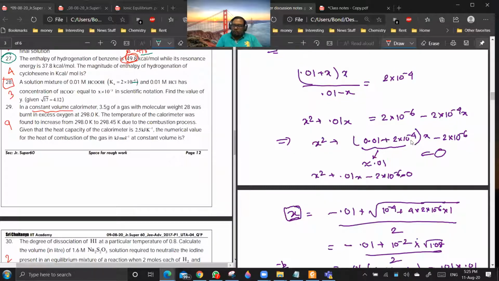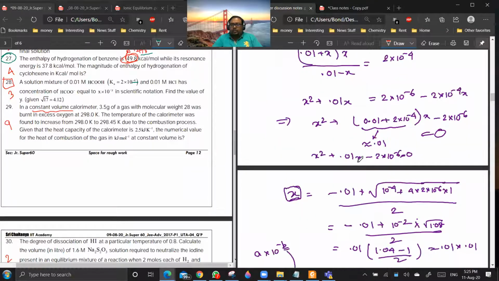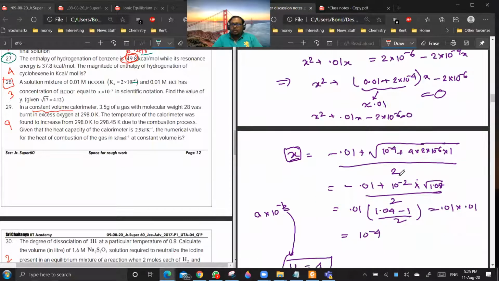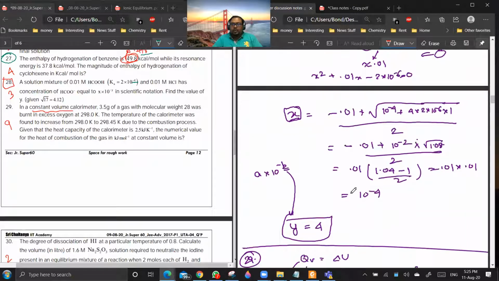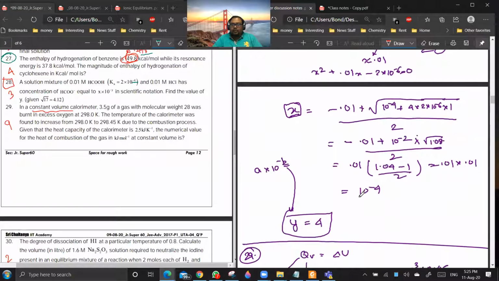Now here you can neglect this with respect to 0.01. It is like 2% of this value. Are you getting the point? So once you have done this, then you can use your way to solve the quadratic equation. You will get x to be 10 power minus 4. Getting my point?